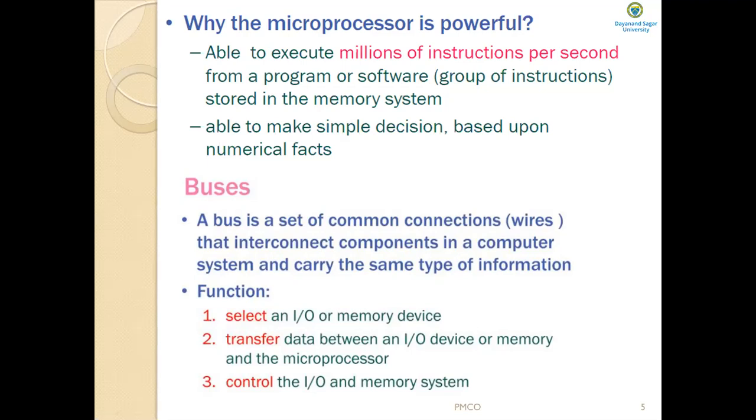Whenever the microprocessor wants to communicate with the memory, one of the control signals in the control bus is enabled. Similarly, whenever the microprocessor wants to communicate with an I/O device, one of the control signals is enabled for communication.